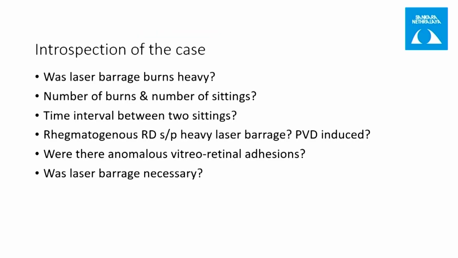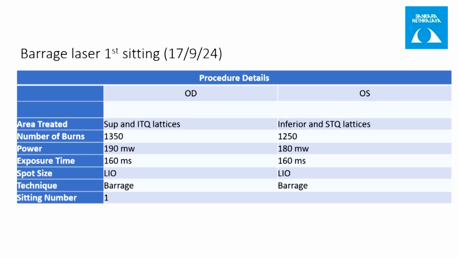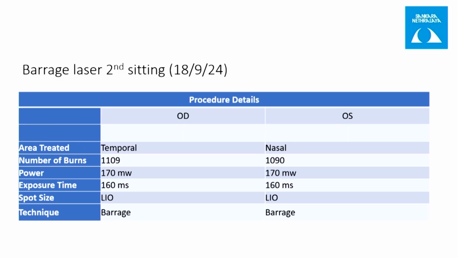So while introspecting this case, what went wrong? Was the barrage laser heavy? What were the number of burns given, the number of sittings done, and the time interval between two sittings? The barrage laser was done in two sittings on two consecutive days. The number of burns given was around 1300 in each eye, and the power used was around 180 to 190 milliwatt. On the second sitting, the laser burns were around 1100, and the power used was 170 milliwatt.